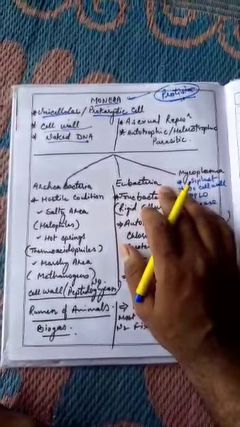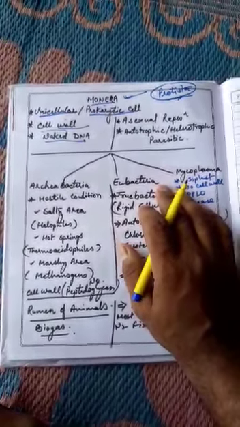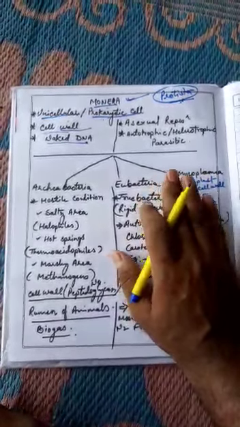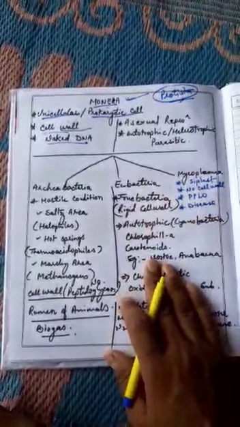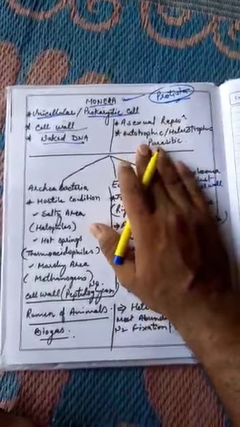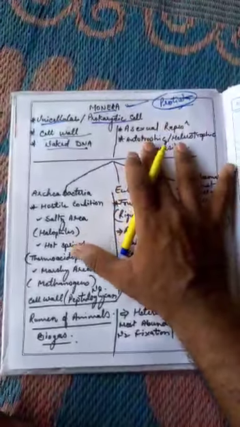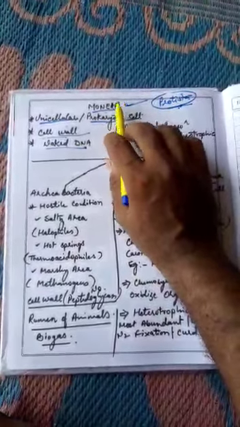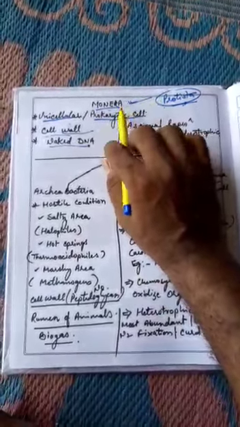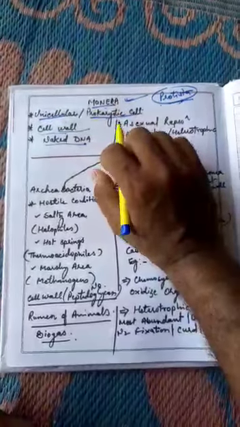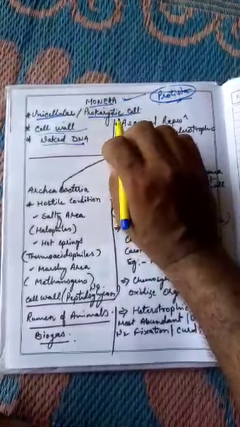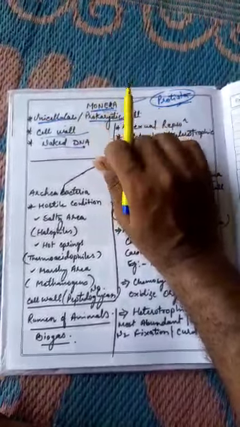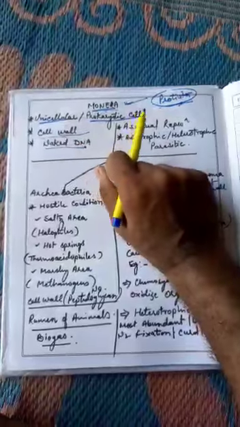In the previous section, we read about biological classification, the kingdom system, 2 kingdom classification, 3 kingdom classification, and 5 kingdom classification. In 5 kingdom classification, done by R.H. Whittaker, there were 5 kingdoms: Monera, Protista, Fungi, Plantae, and Animalia. I had told you that one by one we will start it. So today I am starting with Monera, the first kingdom of 5 kingdom classification done by R.H. Whittaker.